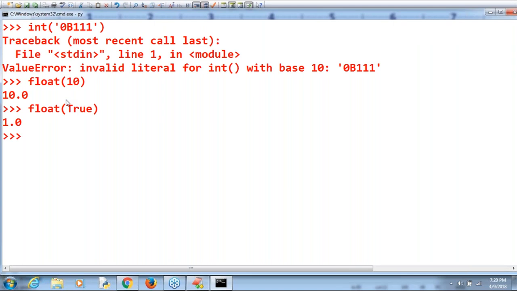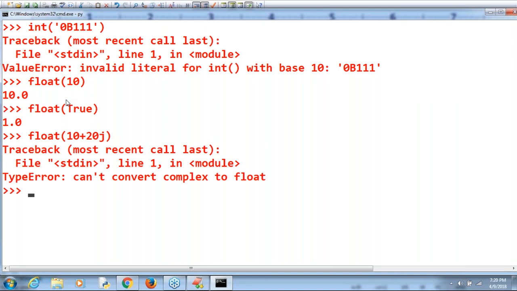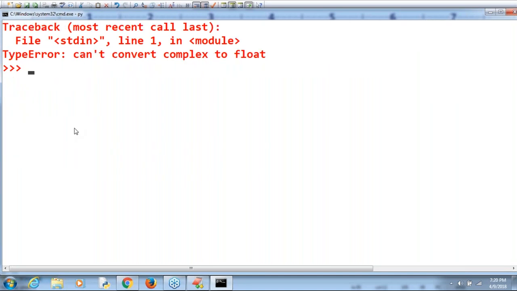Next, float of, here take very special care. float(10+20j). Sorry, not possible. By mistake, if you are taking it like this, you can't convert complex to float. Immediately error. Now float of, here just observe that. float of str, okay, str 10.5 I'm taking.